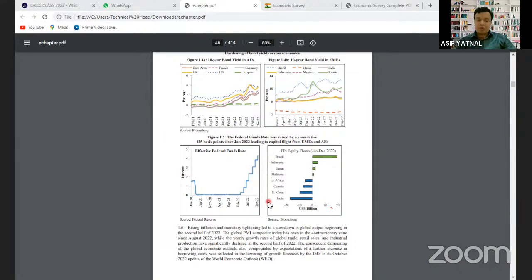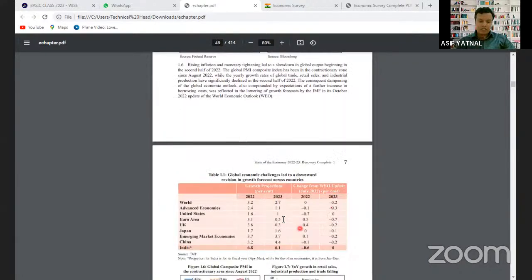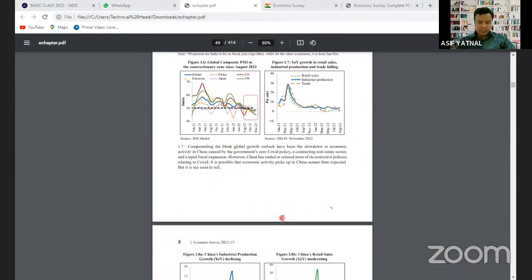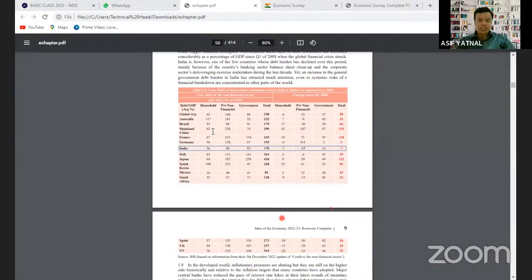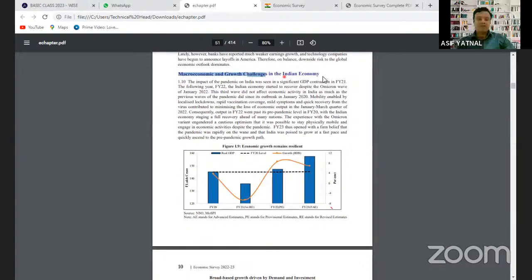ठीक है, I will be discussing the bond yields later on, but यहाँ पर आपको बॉन्ड यील्ड्स का भी पता चल जाएगा. Then we directly go to the macroeconomic and growth challenge. The next important is India के what are the challenges in front of the Indian economy for growth. क्यों इंडिया का इकोनॉमिक ग्रोथ रेट कम हो चुका है, that is what is explained.